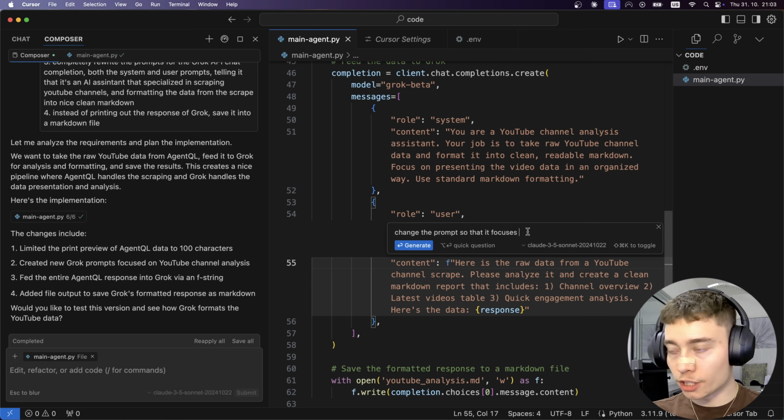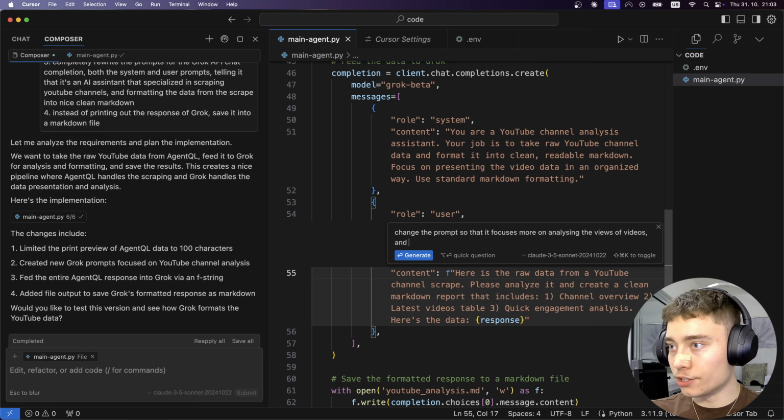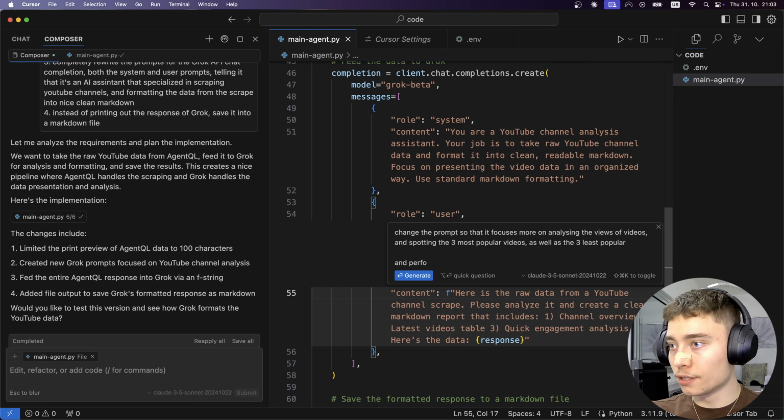Change the prompt so that it focuses more on analyzing the views of videos and spotting the 3 most popular videos as well as the 3 least popular, and performing an analysis of why that might be based on the titles and thumbnails.